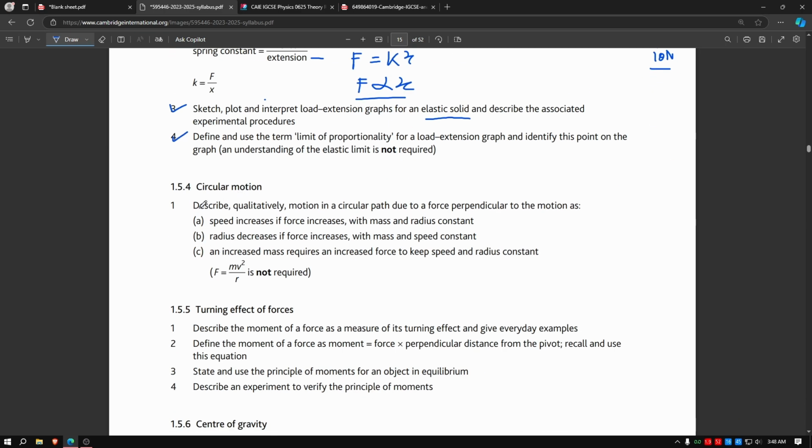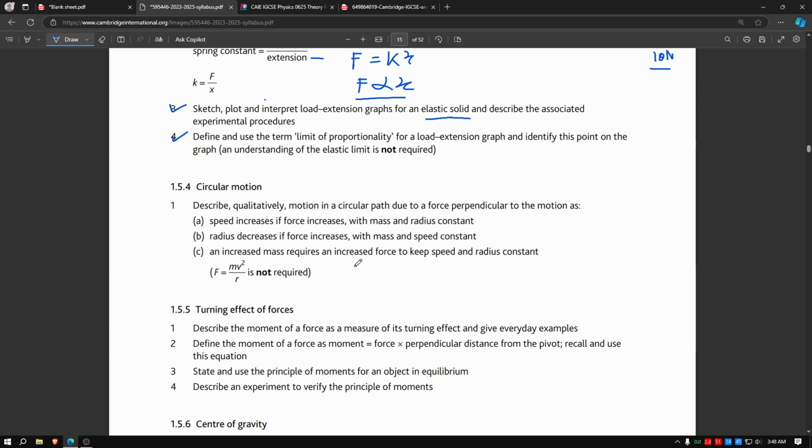Circular motion. Describe quantitatively motion in a circular path due to a force perpendicular to the motion. Speed increases if force increases with mass and radius constant. Radius decreases if force increases with mass and speed constant.